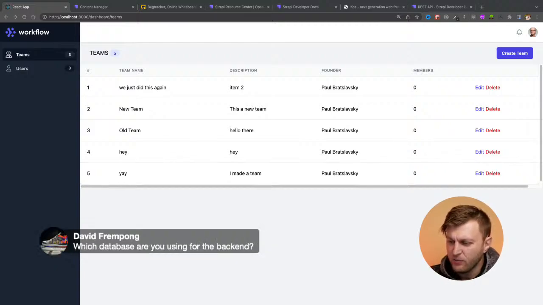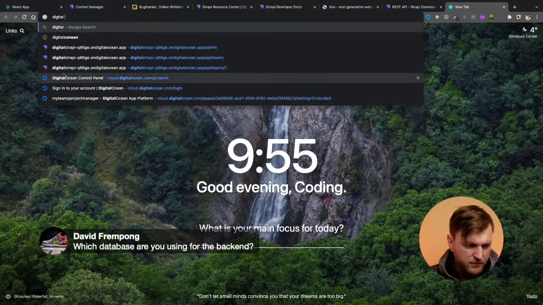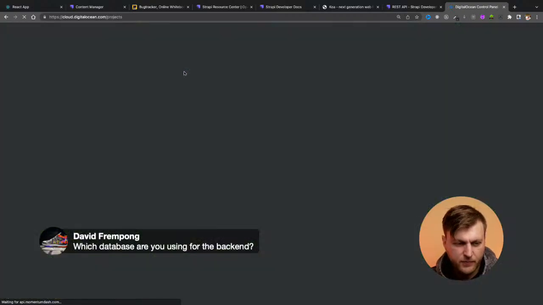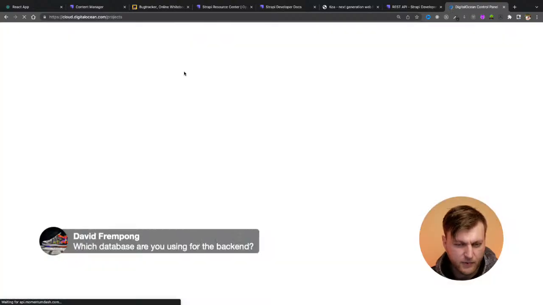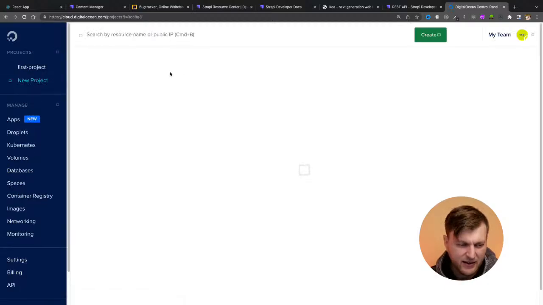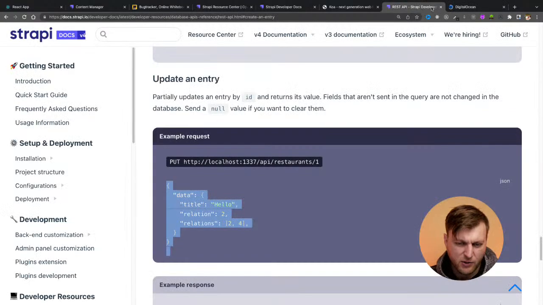Let me know. And David says, which database are you using for the backend? So the backend is using Postgresql. So I'll quickly show you this before kind of continuing this. Great question. So I have this deployed on DigitalOcean. And my internet is a bit slow. I'm in the woods. So I have this already deployed on DigitalOcean, and basically on DigitalOcean for Strapi, you're able to set up PostgreSQL.